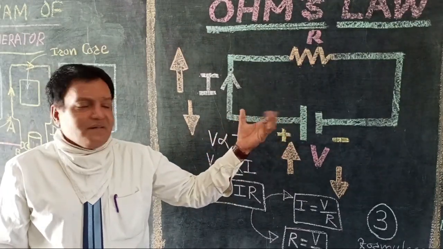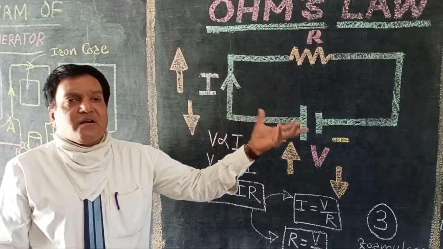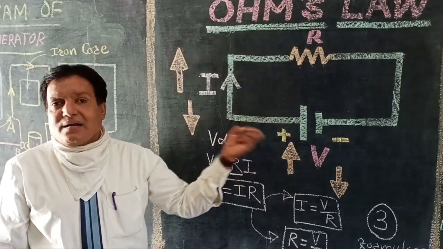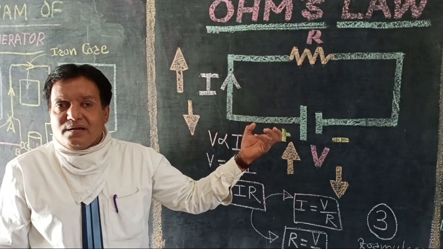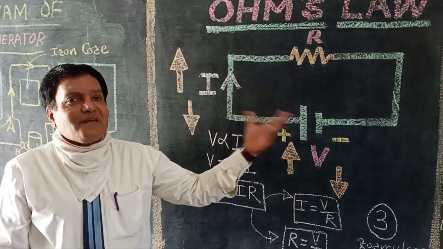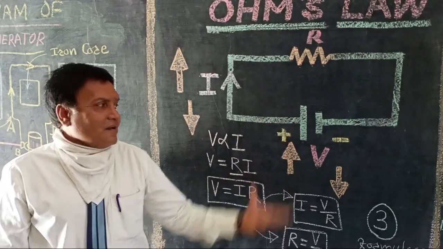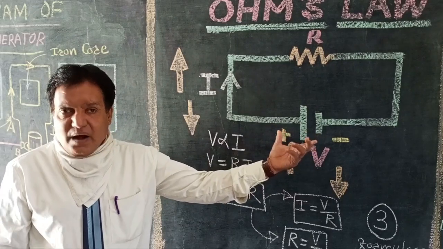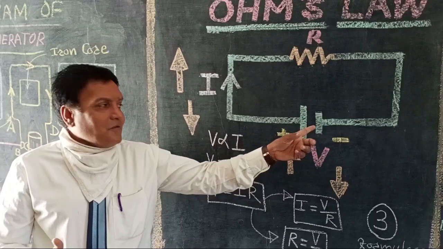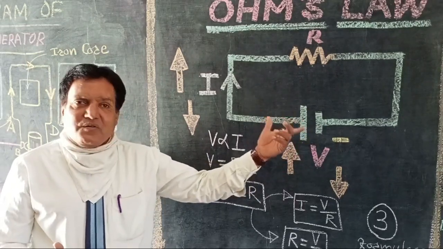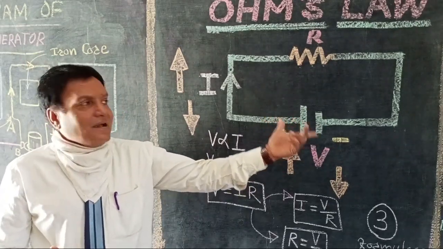A circuit diagram is the diagram which indicates how the different components are connected in the electric circuit, and those components are represented by their symbols. Here we can't show the picture of a battery. The battery is indicated by one big terminal and one short terminal. The big terminal is the positive terminal, the short terminal is the negative terminal.